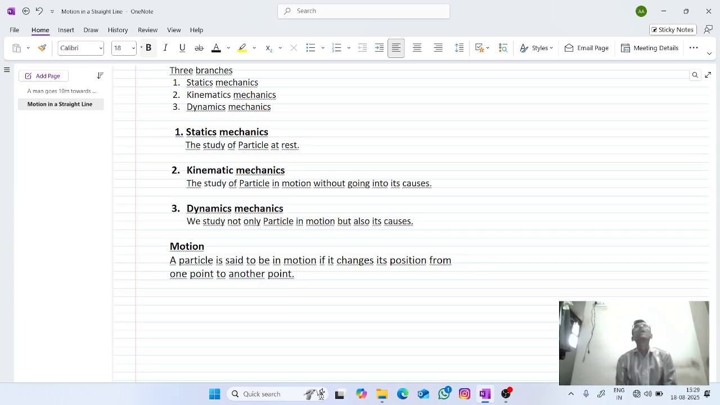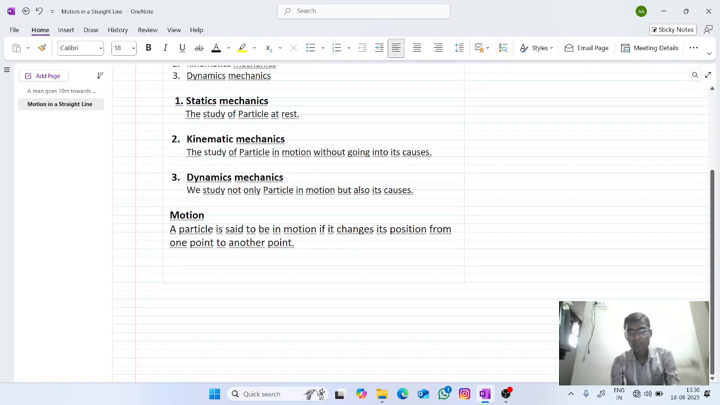Or another example, you are sitting in the train now. So the train is moving. So it will change its position from one station to another station. So now we can say that the train is in motion here. So this was about the motion. So next we will see about rest and motion.